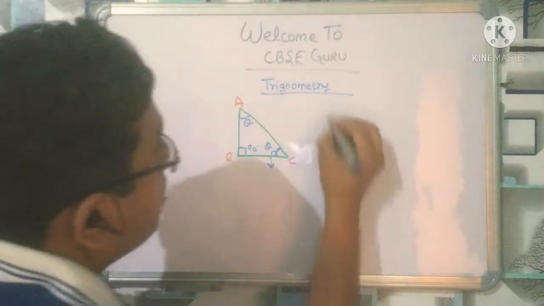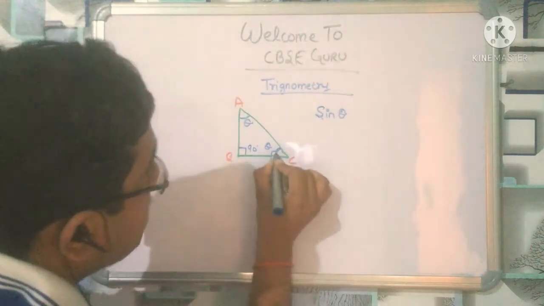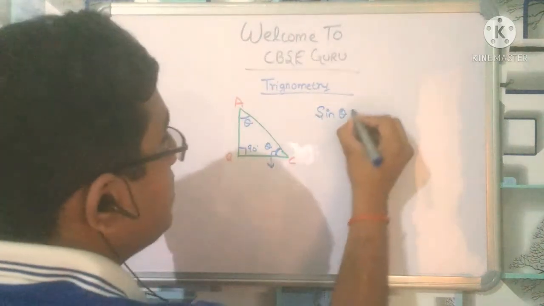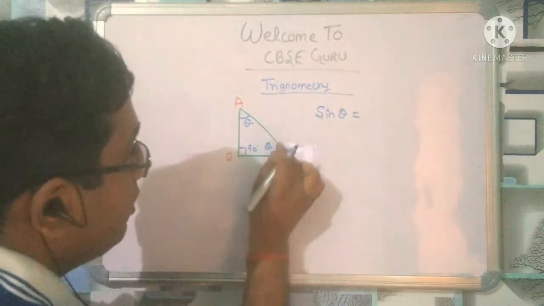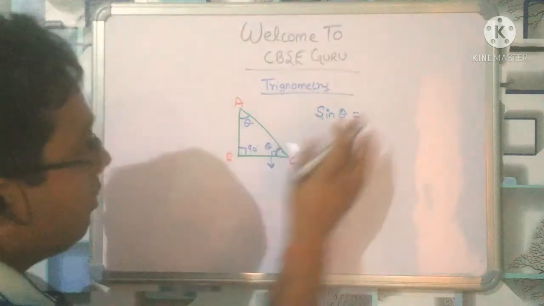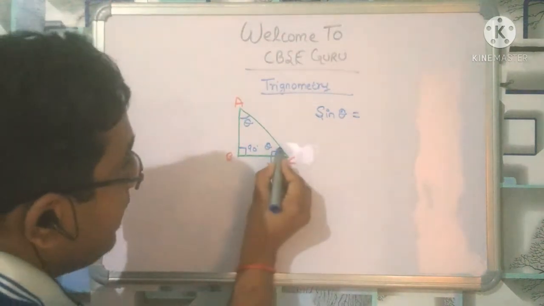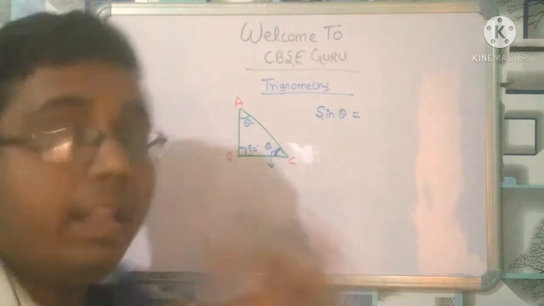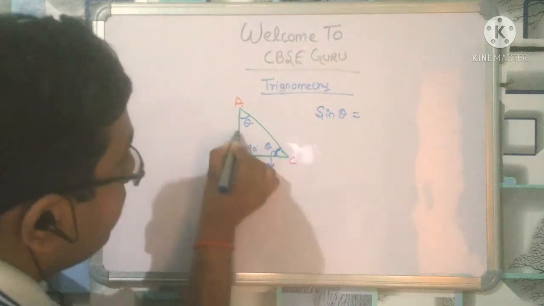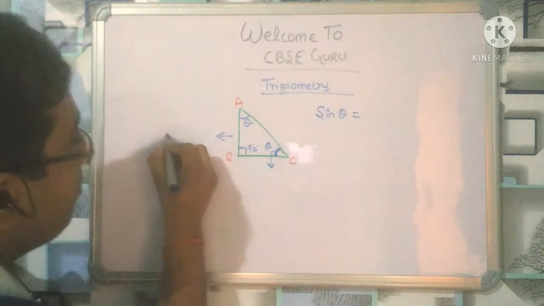So sine theta, I am talking about this, not about this, right? So it is sine theta. What is the sine theta? You know what it is? Okay. Let me tell you that before this. If this angle I am considering theta, so in front of this theta, AB is there. So I will call it a perpendicular.